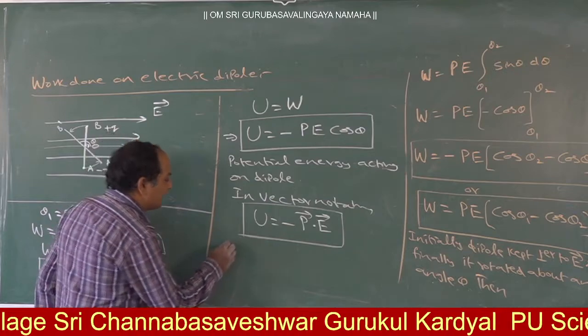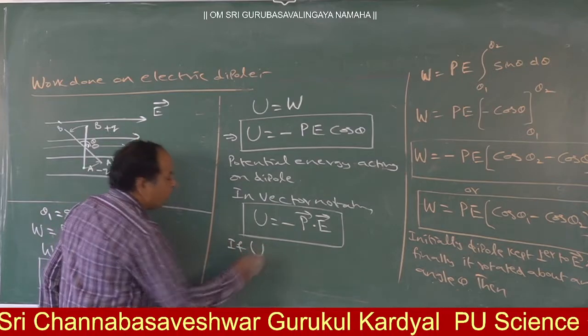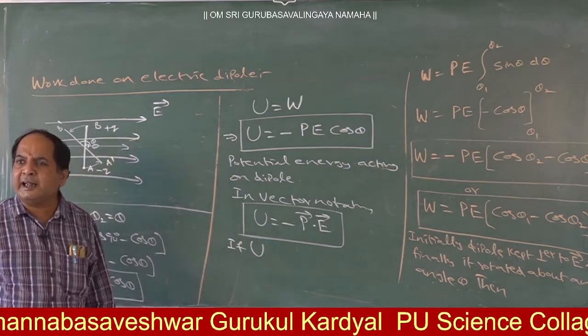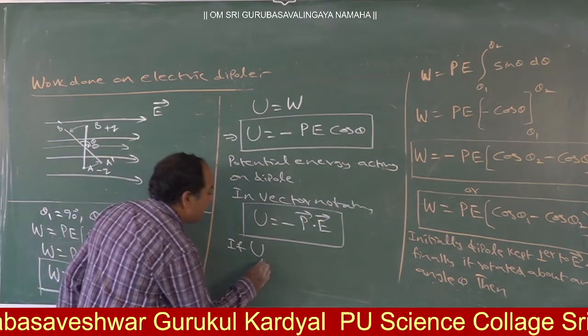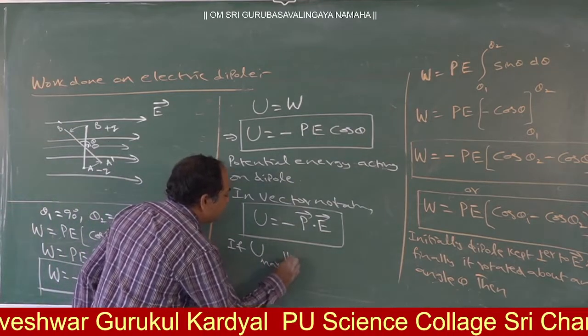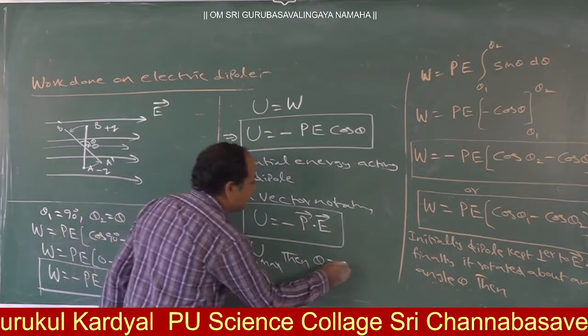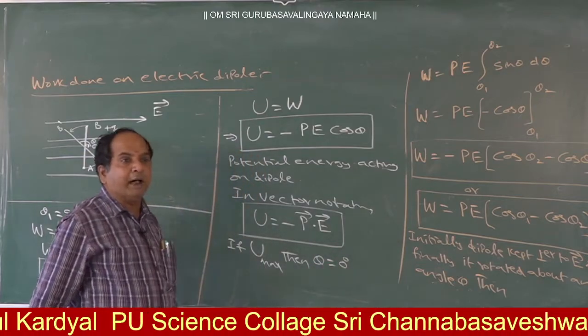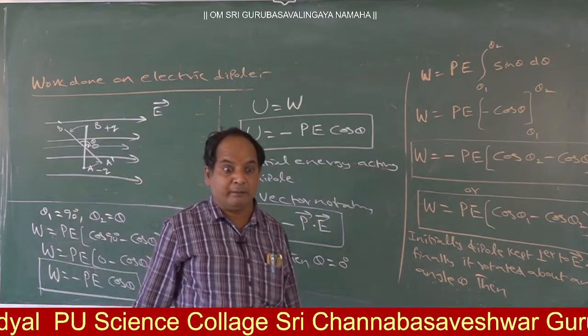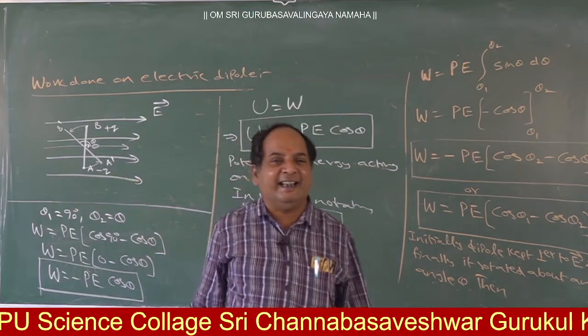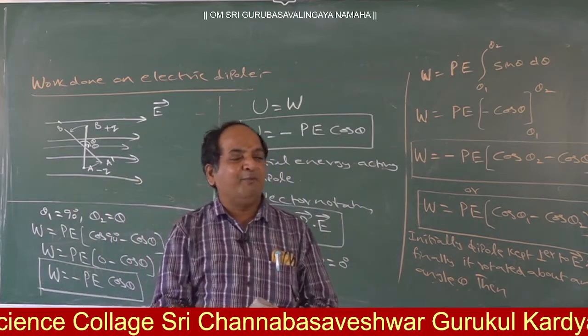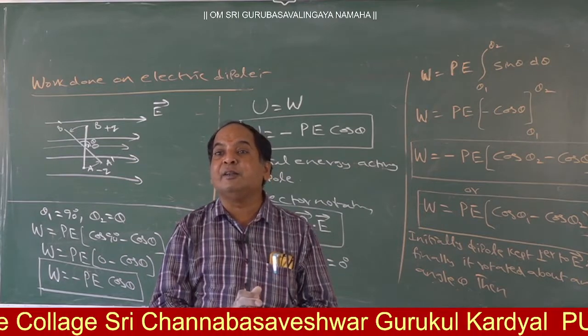Now try to tell, if potential energy is maximum, then theta is equal to what? 0 degree. Very, very important: potential energy is maximum when theta is equal to 0.